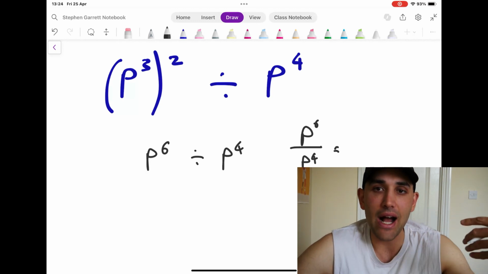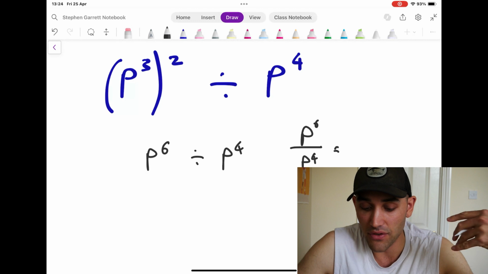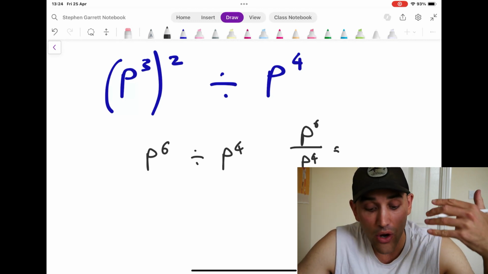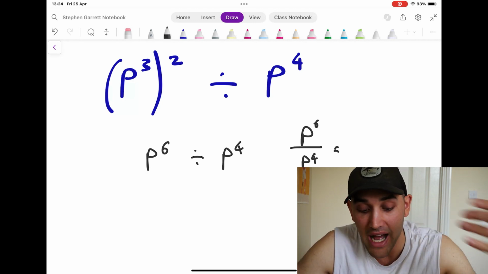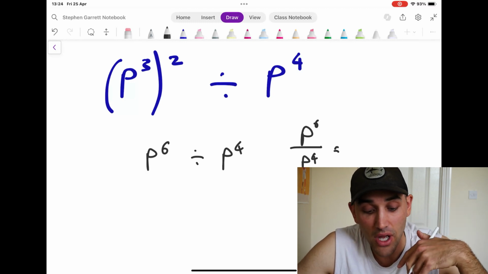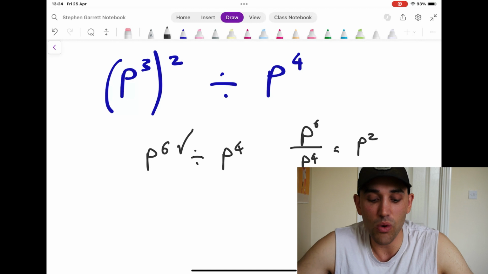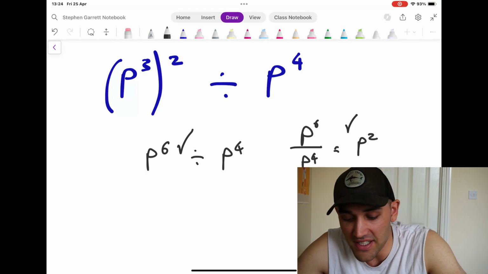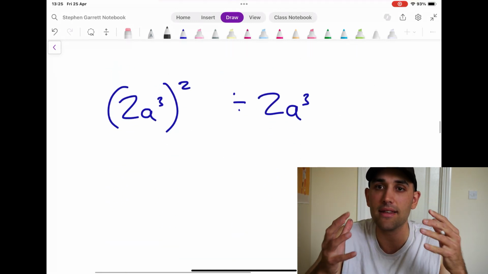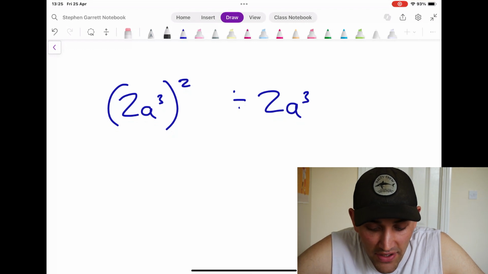Okay, we can take out that common factor, which is on the numerator and the denominator. We're going to take away the powers from each other. So I'm going to do 6 minus 4, which is going to give me p squared. Okay, so we use one rule first here, and then we use the second rule here. So we're now combining these things. Have a look at this one.